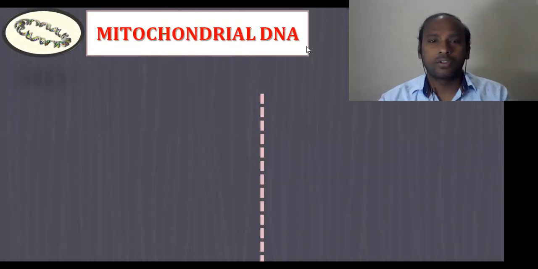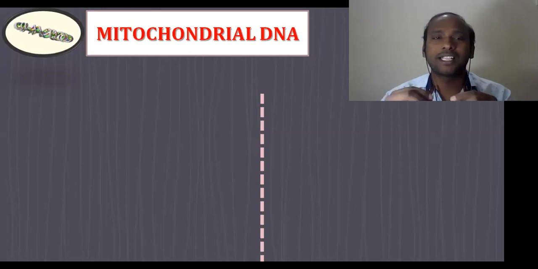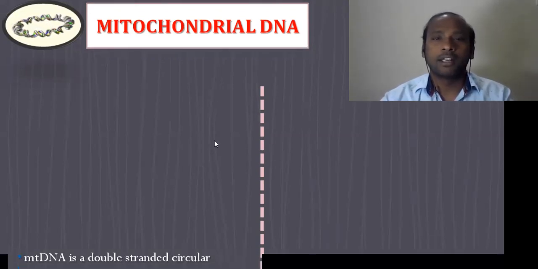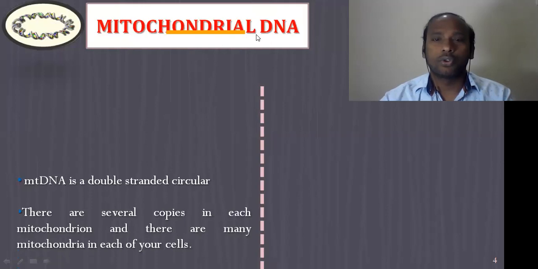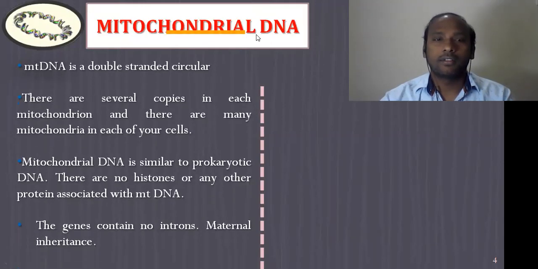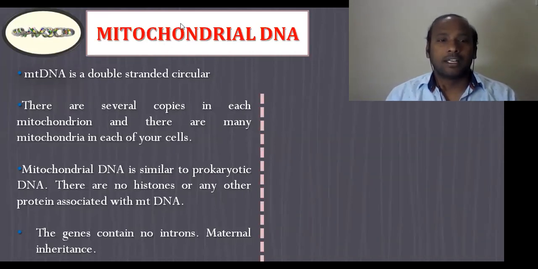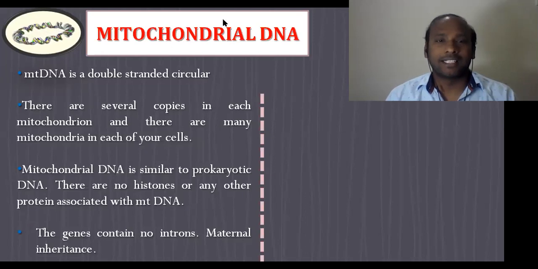So that's all related to the structure of mitochondrial DNA. There are different properties and features associated with the mitochondria. You can see this mitochondrial DNA is a double-stranded circular DNA.